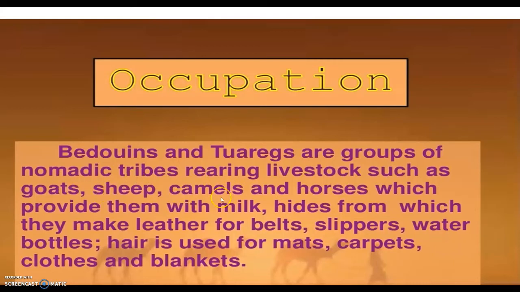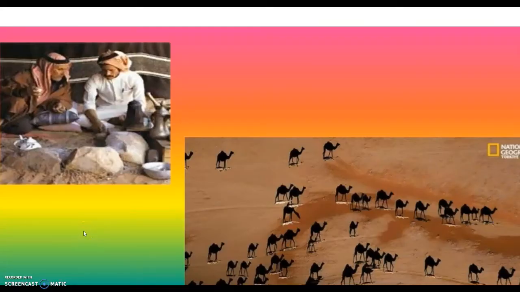These livestock provide them with milk and hides, from which they make leather for belts, slippers, and water bottles. Hair is used for mats, carpets, clothes, and blankets. They wear heavy robes as protection against dust storms and hot winds.